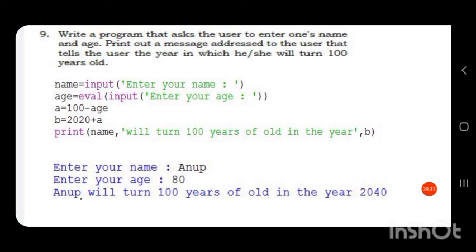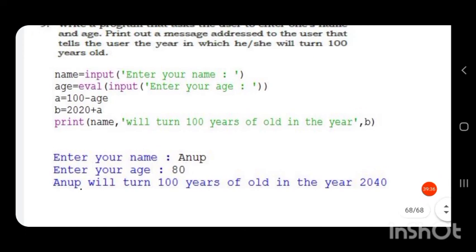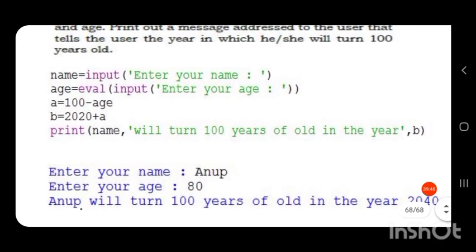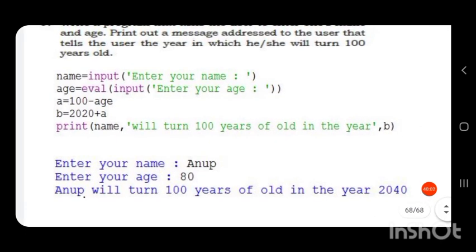That many years are required for us to become 100 years old. So I have computed it as A is equal to 100 minus age. Whatever our age is, 100 minus that age will be the value for A.